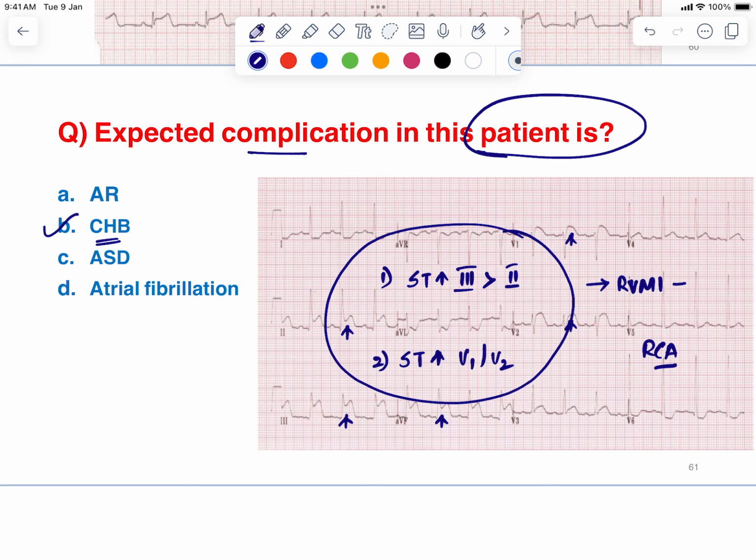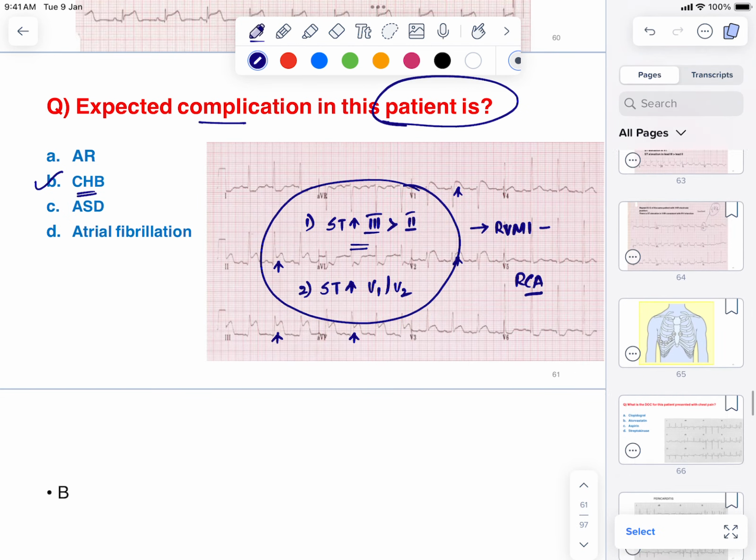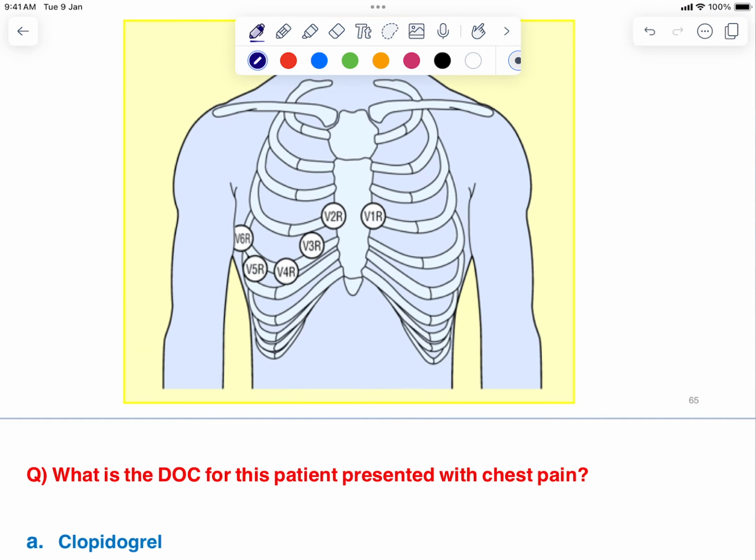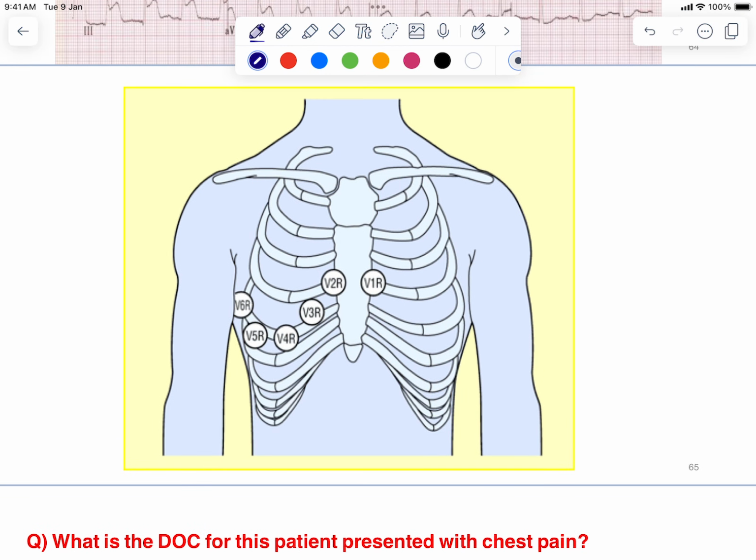So when will you tell right ventricular MI, particularly not inferior wall MIs? If the ST segment elevation in lead 3 is more compared to that of the ST segment elevation in lead 2, then we call it right ventricular MI. Then whenever you are having the ECG changes suggestive of right ventricular MI, what you have to do is place the leads on the right side rather than the left side. Let me show you that. Okay, so this is the placement of the leads on the right side. So V1R, V2R, V3R, V4R, V5R as well as V6R. With this, you need to repeat the ECG.